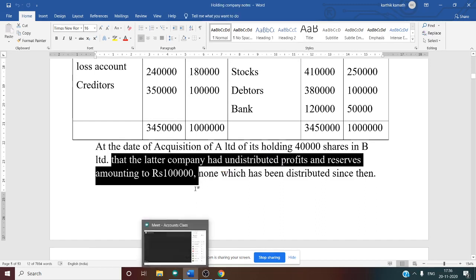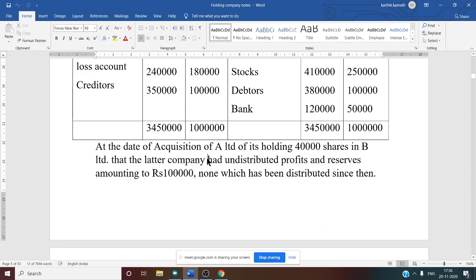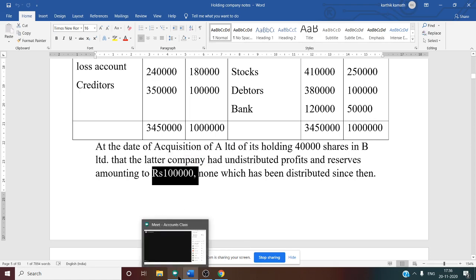So what do you mean by this here? This undistributed profit and reserve belongs to the subsidiary company, because they have specifically mentioned later company, which means B company. B company's reserves and profit are included in this 1 lakh. That is the meaning of undistributed profit.